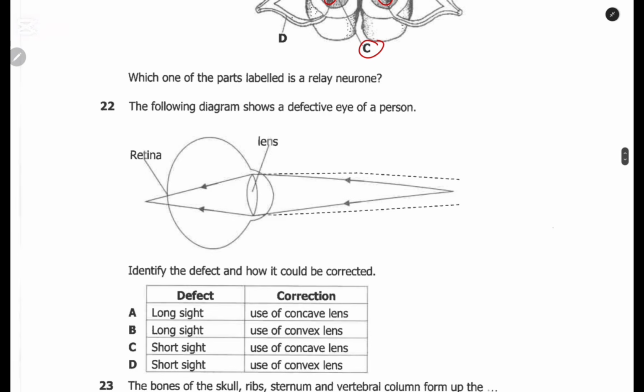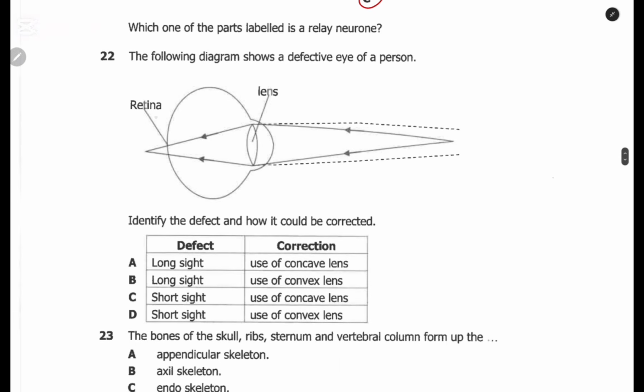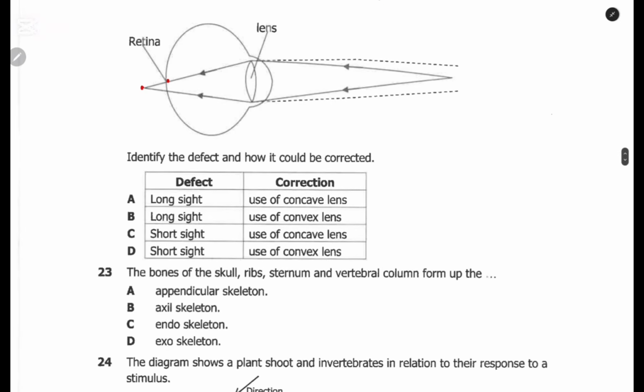The following diagram shows a defective eye of a person. You have the retina here, the image is formed there, and the lens there. Identify the defect and how it can be corrected. This one is long-sightedness.